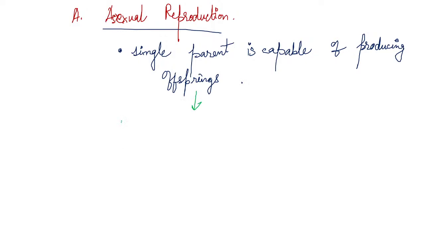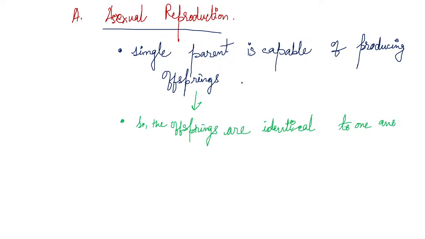So number two, which is very important, the offsprings are identical. Please do write down as I'm writing, okay, so that it will help you to make notes as you study in the class. See, the offsprings are identical to one another, and thus there is no variation. So this is also very important, that thus there is no variation.